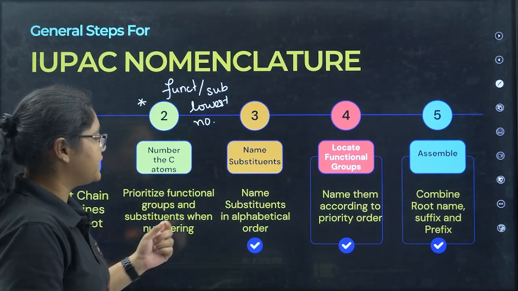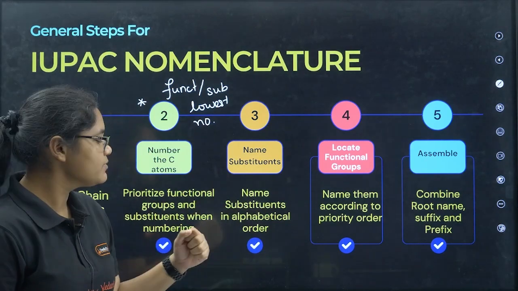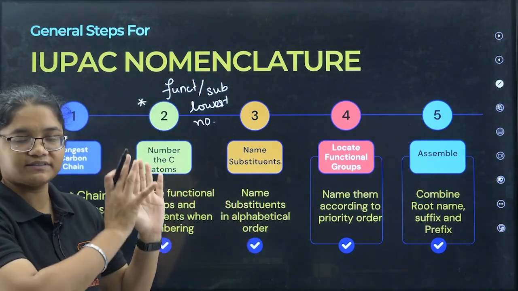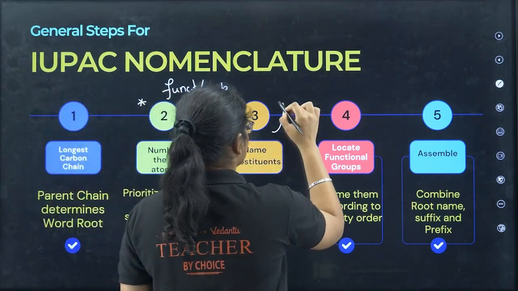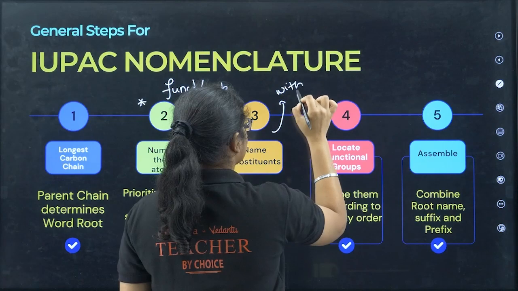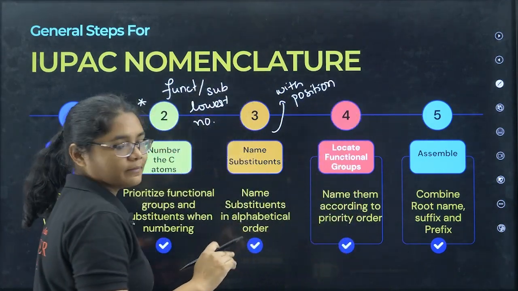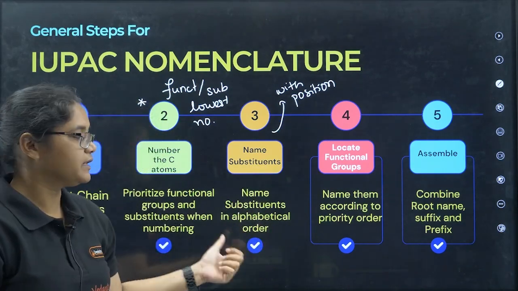Next we have to name the substituents. So now we will start writing the name. You have to name all the substituents in alphabetical order. Whatever substituents are there, we have to write them with their position. With position means it is attached to second carbon, third carbon, fourth carbon. So with their position you have to write them in alphabetical order.